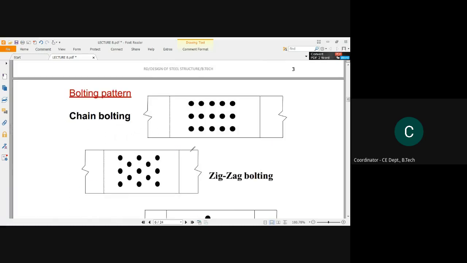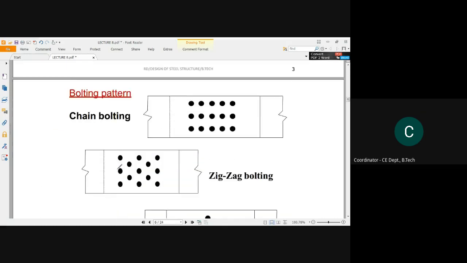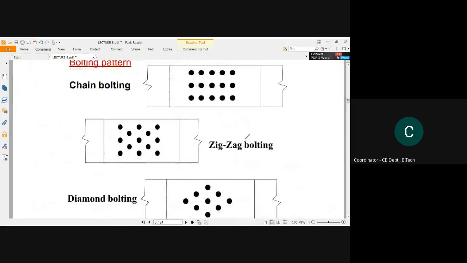We already discussed this plate arrangement and the corresponding bolting arrangement over the plate. The plate arrangement was divided into two joints, lap joint and butt joint, and to connect these types of plates we studied the bolting alignment or arrangement, like chain bolting, zigzag bolting, the single lining or double bolting, and diamond bolting.